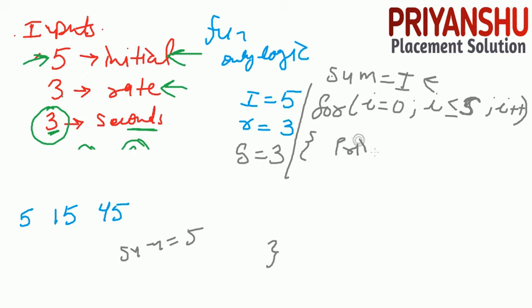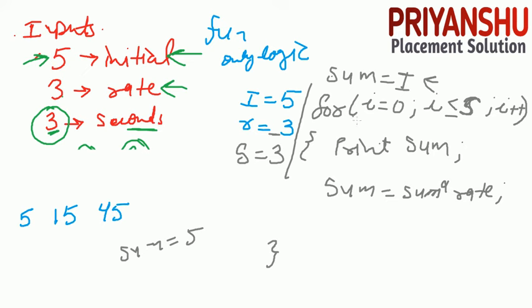I just take the sum and print it. Then after printing the sum, you can multiply: sum equal to sum multiplied by rate. The rate value is 3, so now the sum value is 5 multiplied by 3, so 15 is stored in the sum.